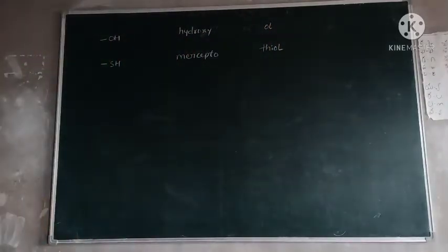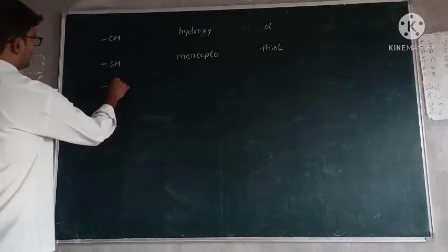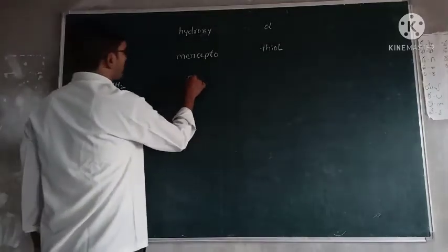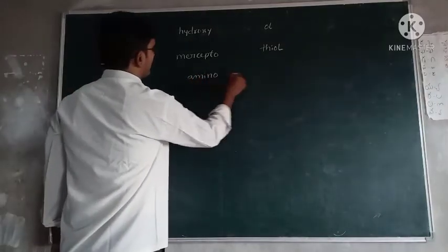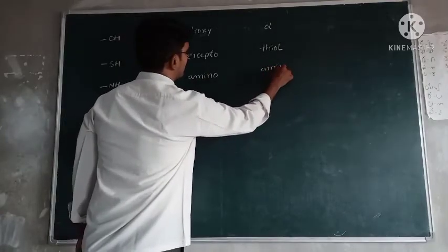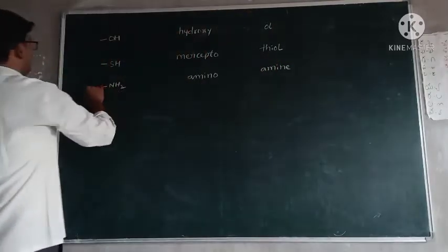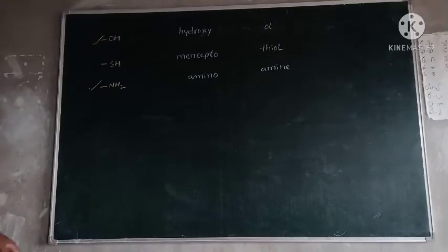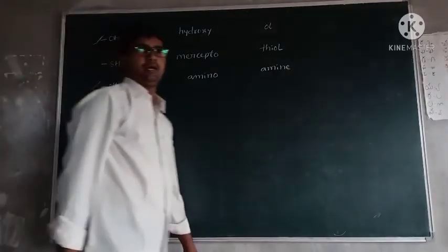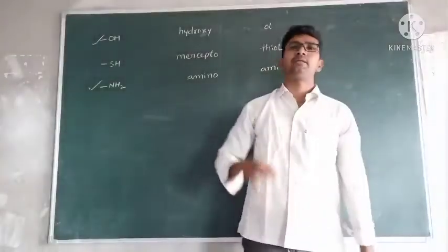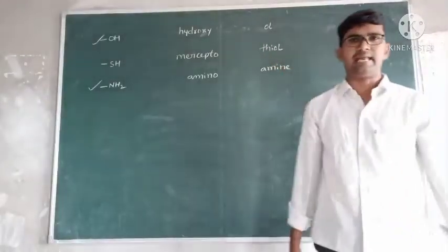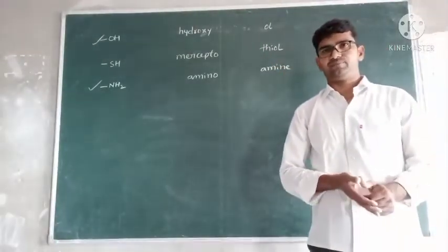Next, NH2: amine. These two are important, so every student must know by heart the main name and the substitution name.